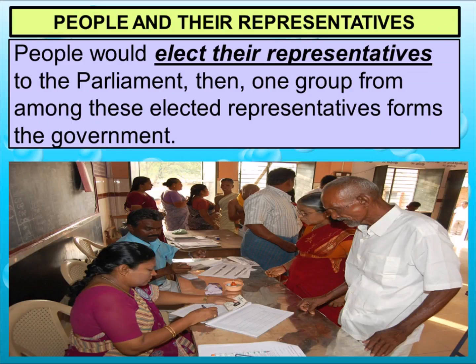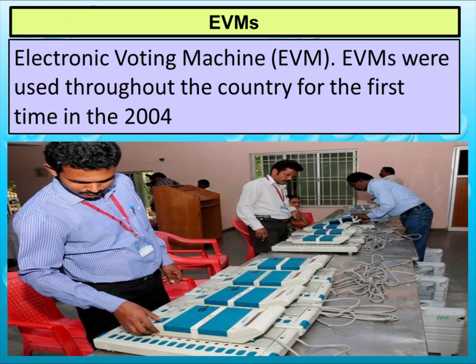People would elect their representatives to the parliament. Then one group from these representatives forms the government. What do you mean by representatives? Those are the people whom we select for the parliament, and later on they are known as MPs, or members of the parliament.